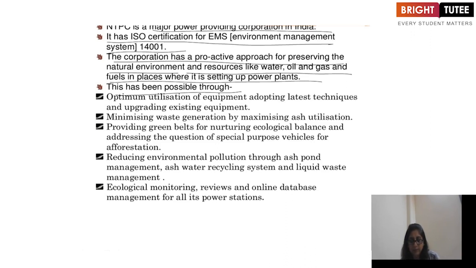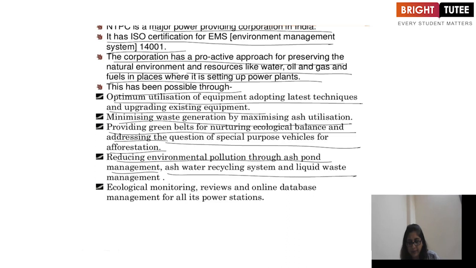This has been possible through optimum utilization of equipment, adopting latest techniques, and upgrading existing equipment, minimizing waste generation by maximizing utilization, providing green belts for nurturing ecological balance and addressing the question of special purpose vehicles for afforestation, reducing environmental pollution through ash pond management, ash water recycling system, and liquid waste management, ecological monitoring reviews, and online database management for all its plants.